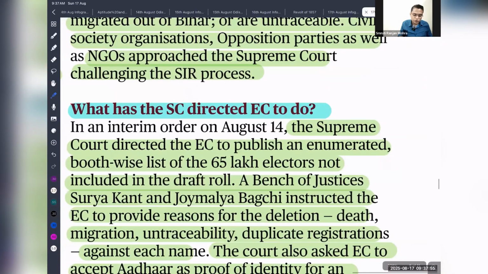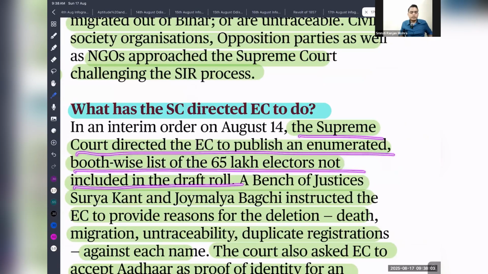So what did the Supreme Court direct? The Supreme Court directed the Election Commission to publish the enumerated booth-wise list of the 65 lakh voters included or not included in the draft roll.